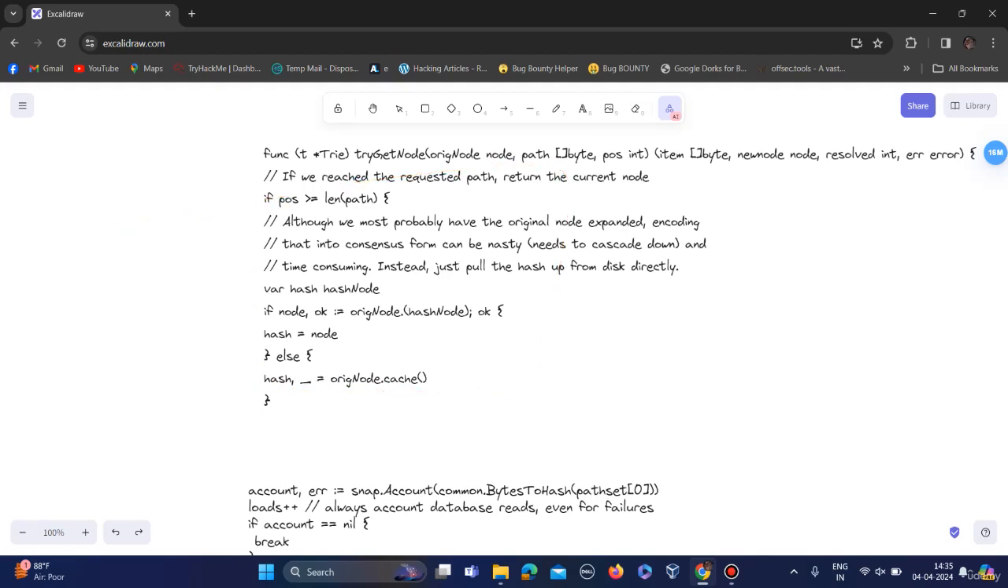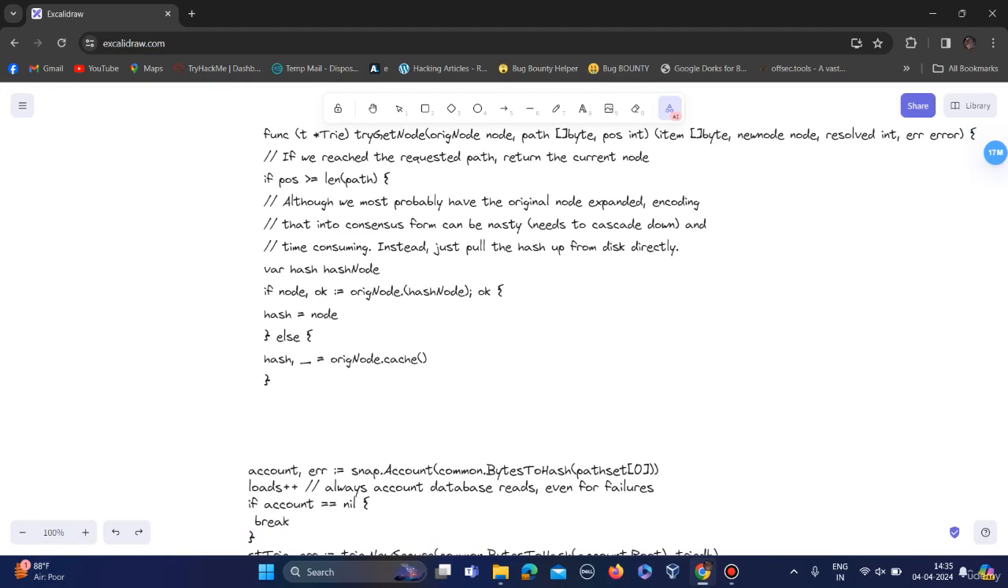Now let's see what this code is doing. If the origin node is of type hash node, then assign origin node with a hash.